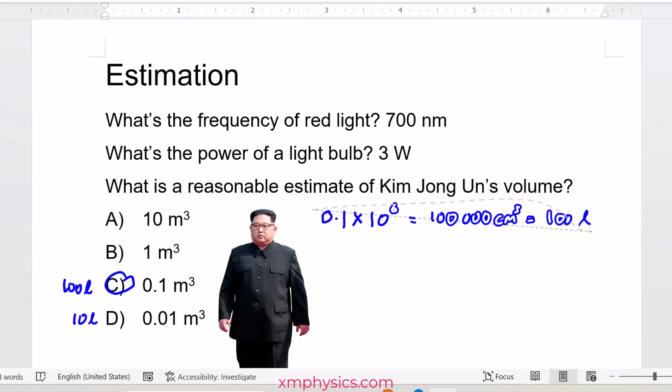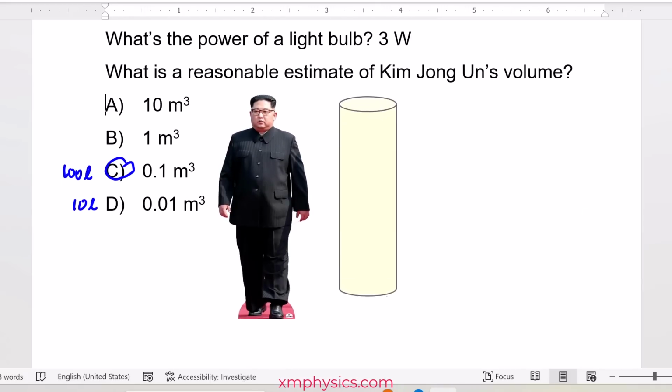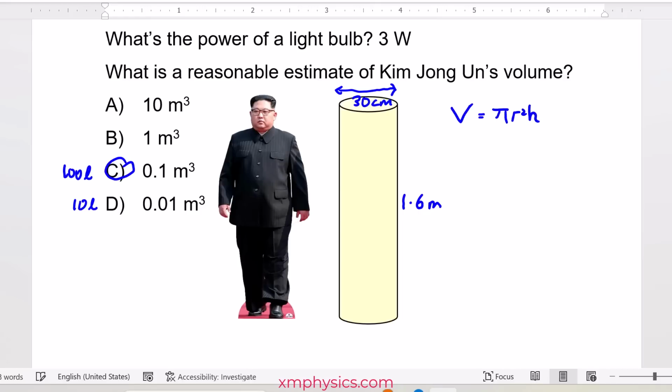Maybe let's try another method. Let's model Kim Jong-un as a cylinder. If Kim Jong-un is a cylinder, then it will be a cylinder with a height of about 1.6 meters, I suppose, because he's quite short. And what would the diameter of this cylinder be? About 30 cm, maybe? Don't focus on his belly, I know he's quite fat, but his head is actually quite small, so I think on average 30 cm is about right.